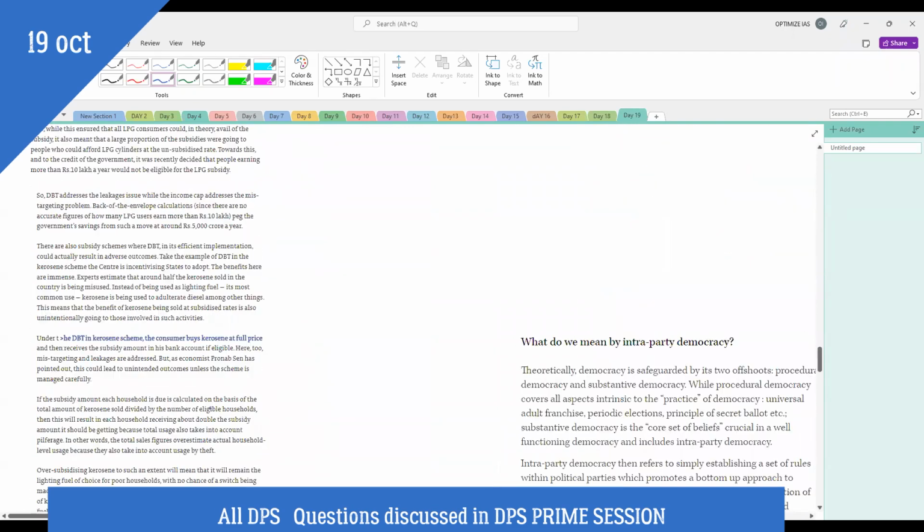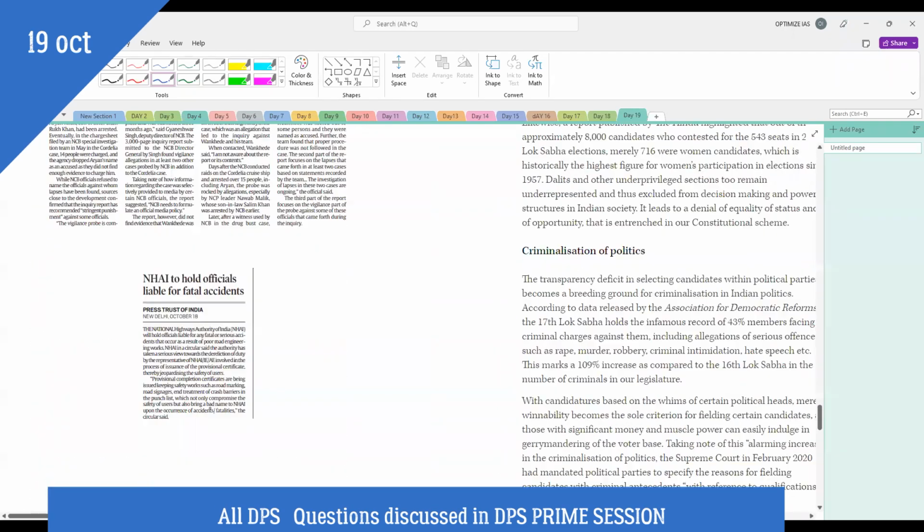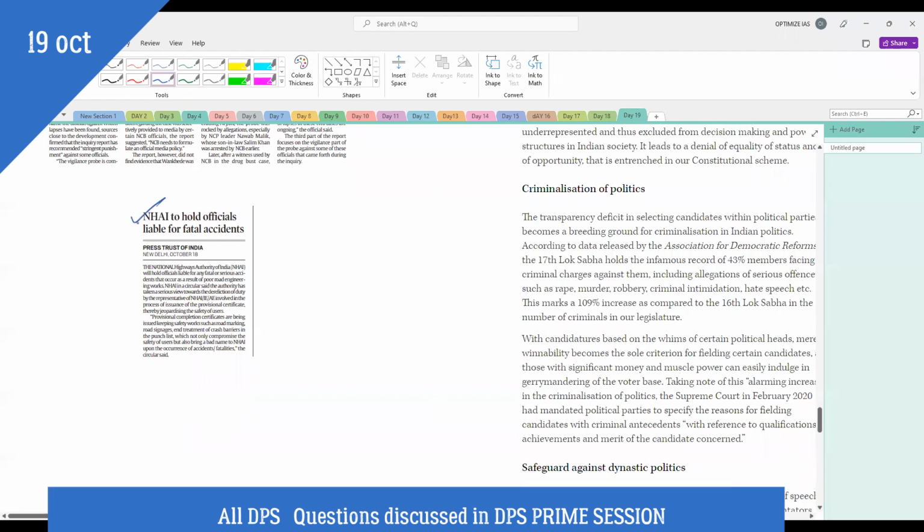So in that context, NHAI has told that it is going to hold officials liable for fatal accidents. So whoever officers are responsible for construction of the highways, if they are not properly constructed, and if it is found out in investigation that the accident happened because of some kind of faulty construction, etc., then there is going to be an action.